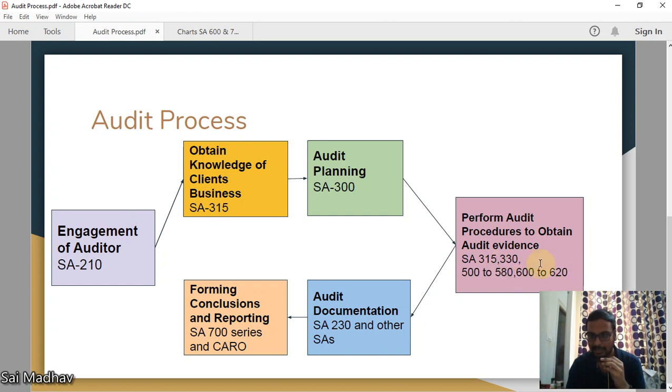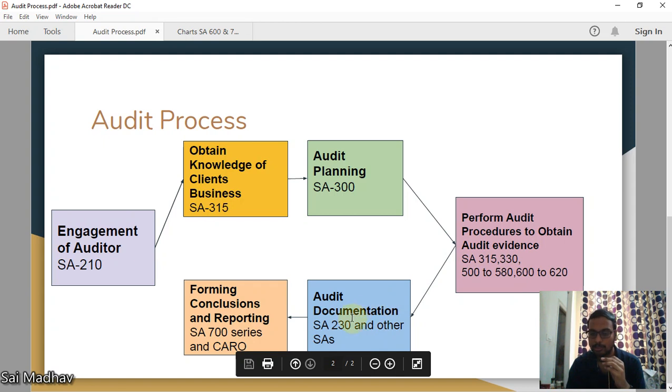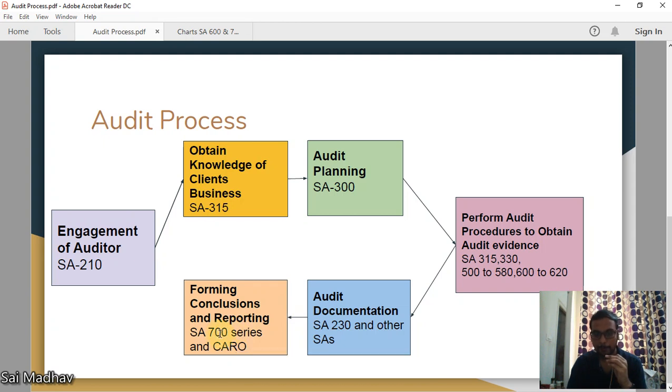Today we will deal with SA 600 series, right? Then he will document all those. This is known as audit documentation. It is dealt with in SA 230 series. And finally, he will form conclusions and report. This is the main part. This we will deal with in the SA 700 series.